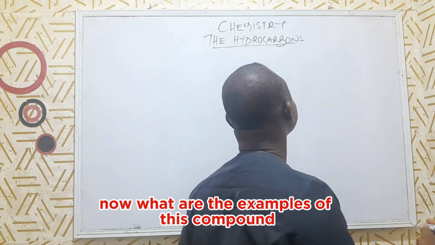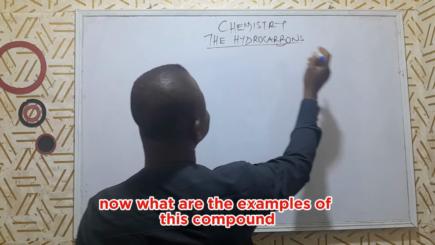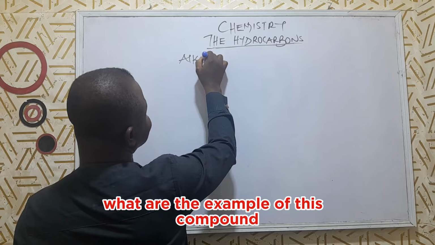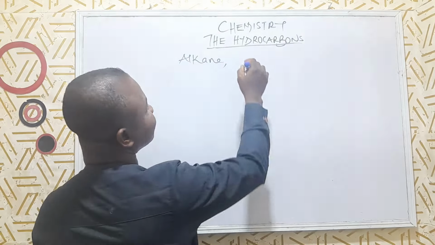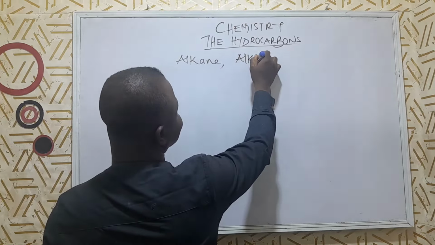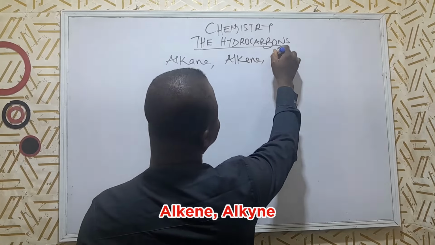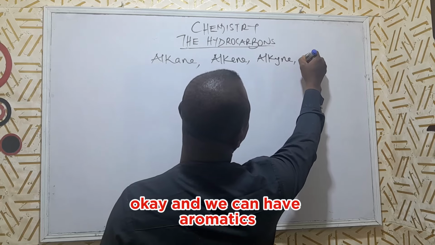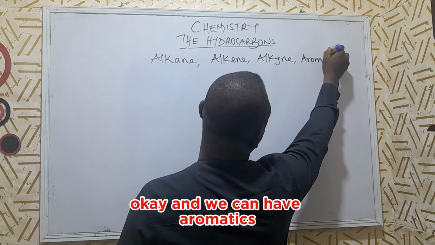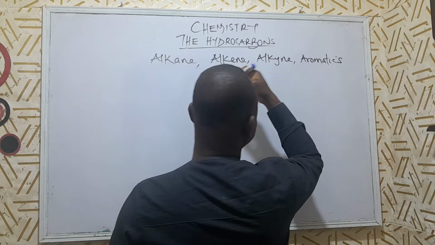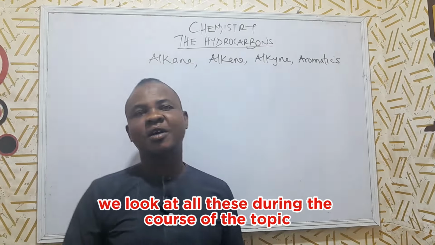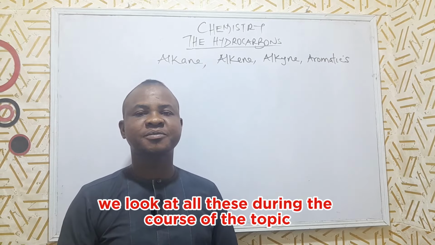Now, what are the examples of this compound? We can have alkane, we can have alkene, we can have alkyne, and we can have aromatics. Of course, we look at all of this during the course of the topic.